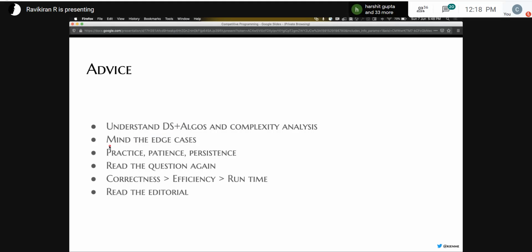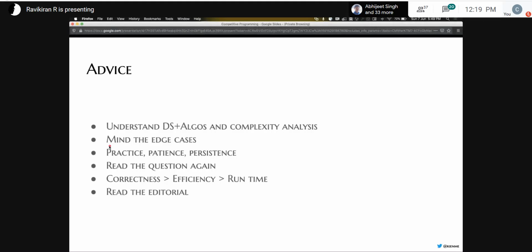And another thing to note is oftentimes you're not thinking about the edge cases, especially when you start competitive programming. So you'll think that your program works for a major number of cases, but for cases such as 0 or -1, or usually the boundary conditions of an array, in such cases your program will fail. In a judge, it's often hard to find out why your program is failing.